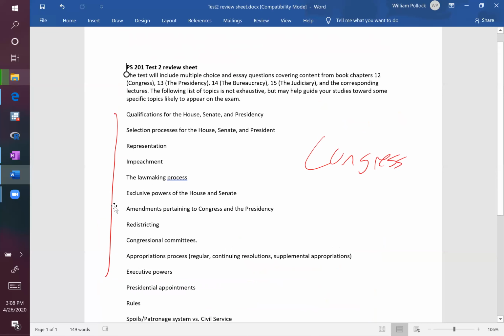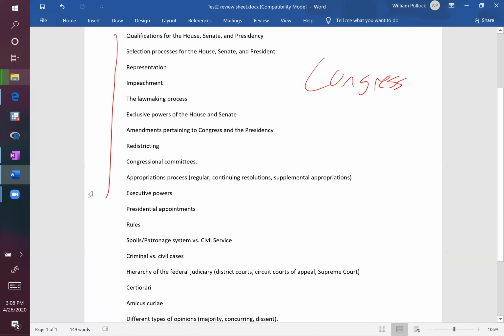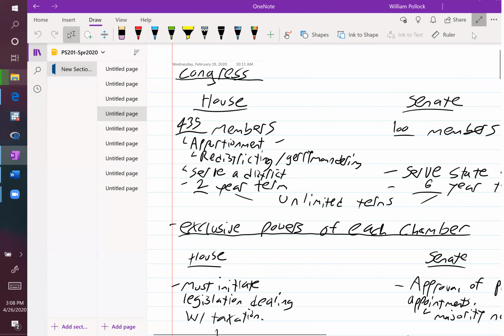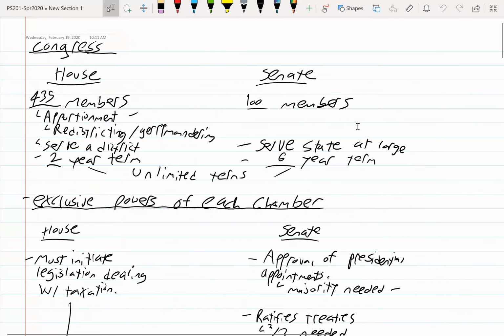Before getting into that, you have the notes in the video lectures for these other chapters. For Congress, if any of you want the notes, maybe you misplaced them, maybe you lost them, maybe you just didn't take them, I'll go back through what I have. This would be our in-class notes from this chapter. I'm just going to scroll through these slowly, but not too slowly. If you need them, you can pause the video and either record them on your own or do whatever you want with it. But these are notes for Congress.